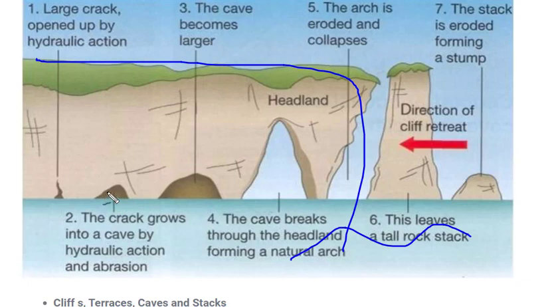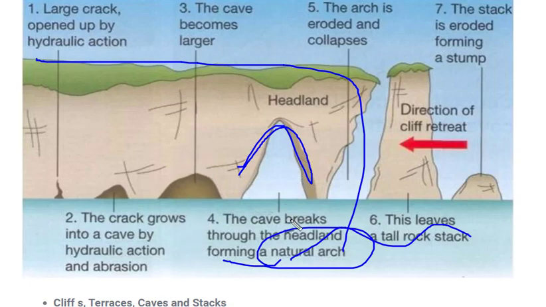First a crack will start forming in the landform, and once this crack is formed, it will start making a cave, because the continuous movement of water will form this cave. When it continues, it forms a space over here. The caves break through the headland, forming a natural arch. The arch is made because the water keeps striking the land again and again.